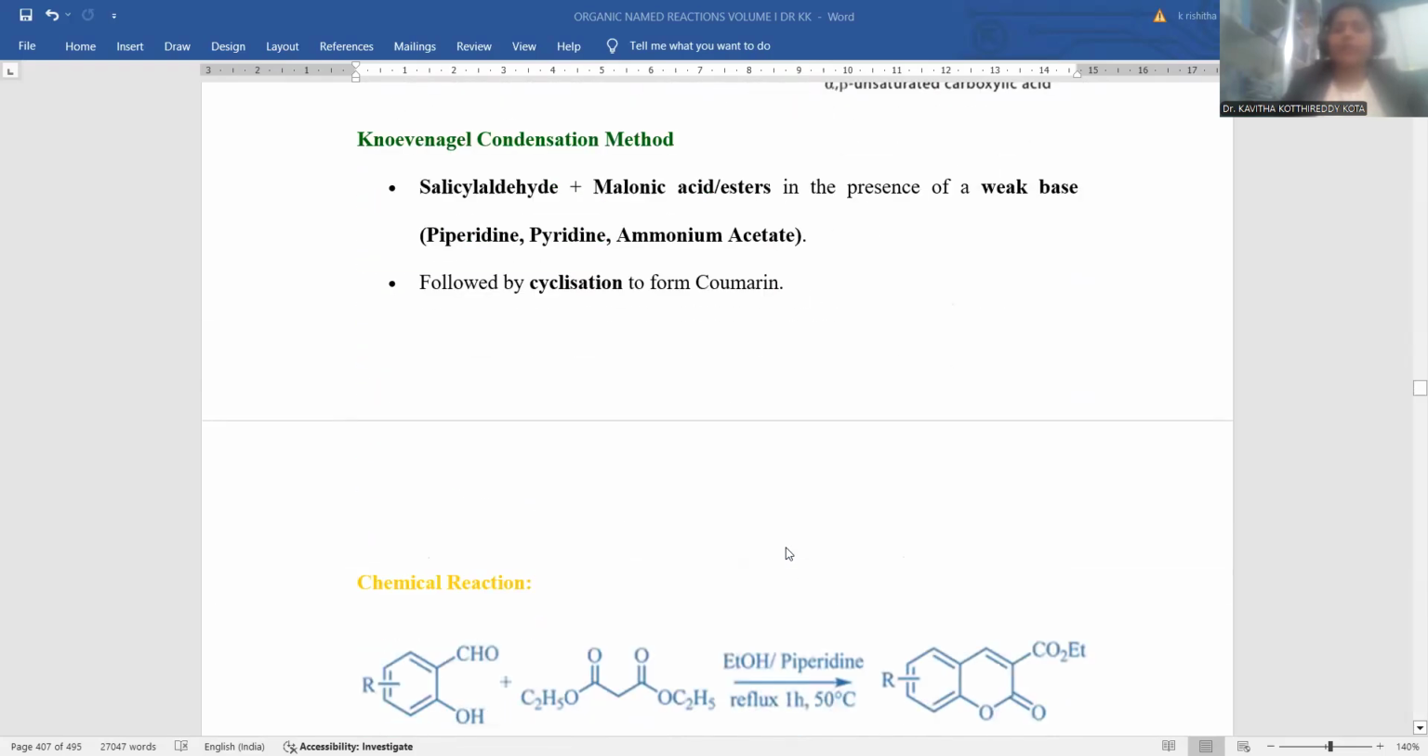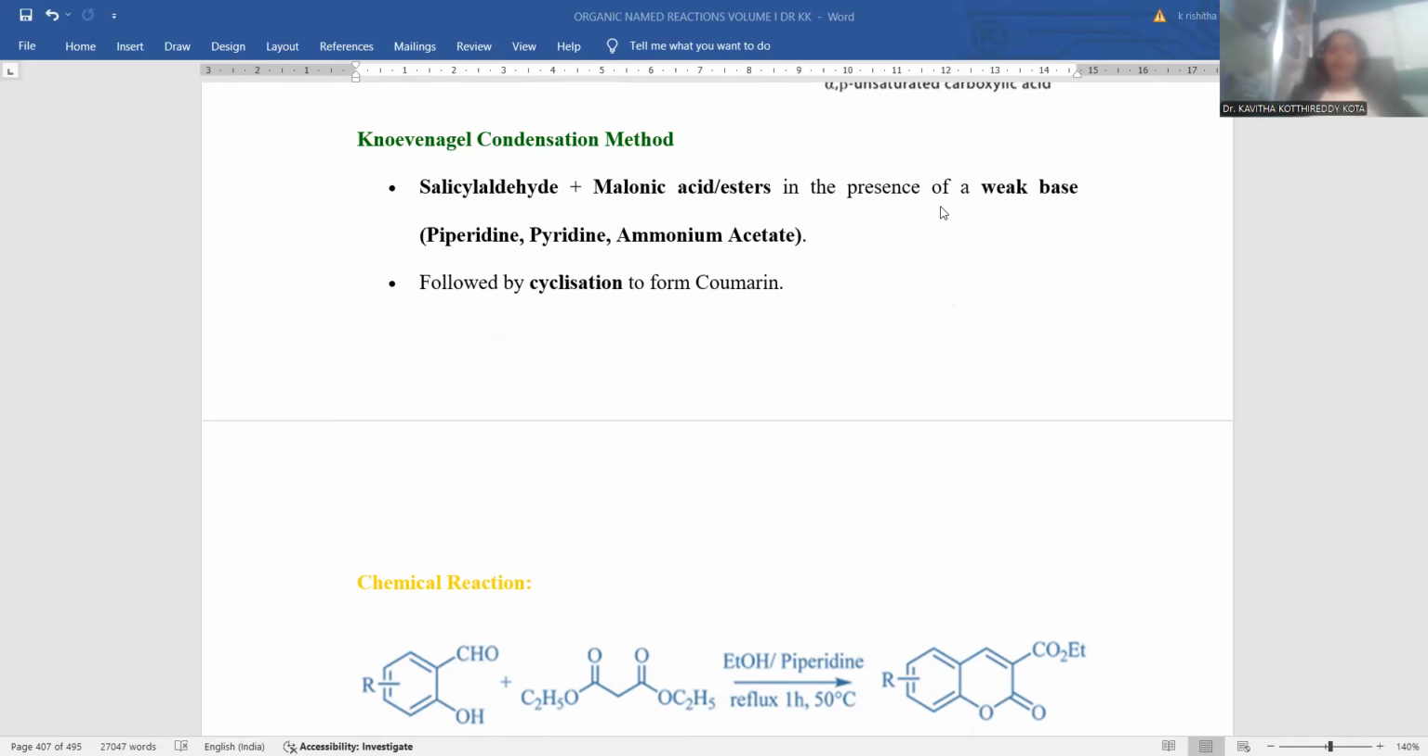Now let me go with another named reaction called the Knoevenagel condensation process. Knoevenagel condensation is carried out with salicylaldehyde as one of the starting materials. Malonic acid or else any ester compound will be taken. So mild conditions are sufficient for this.